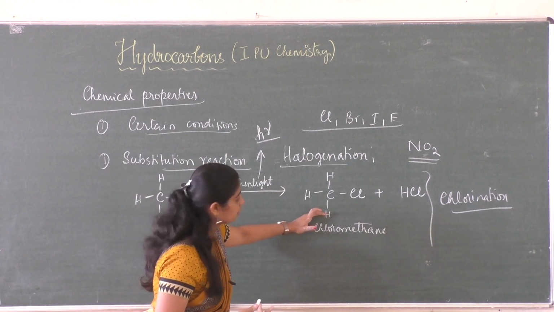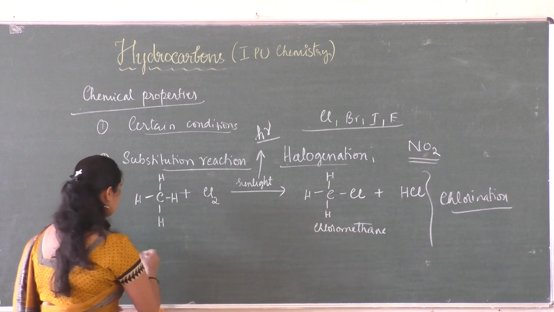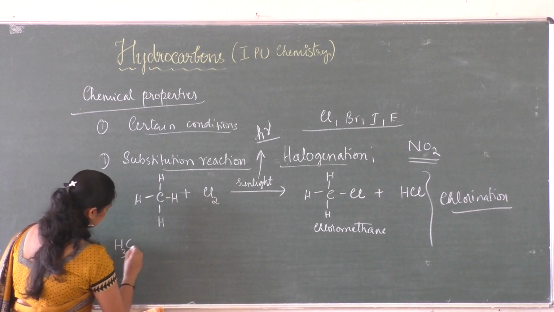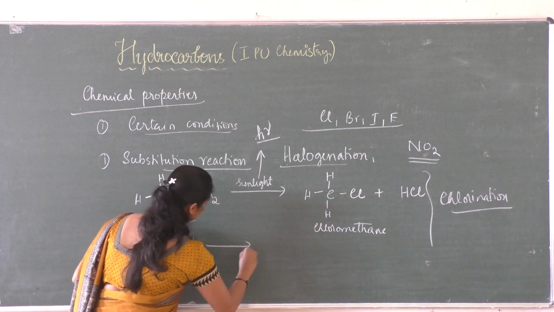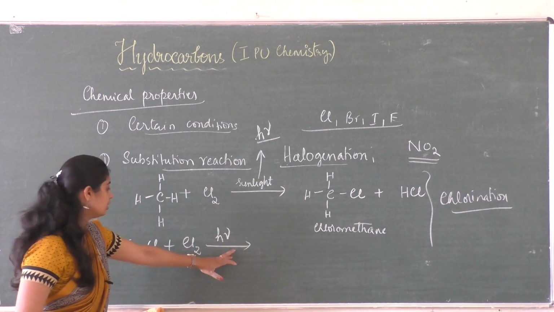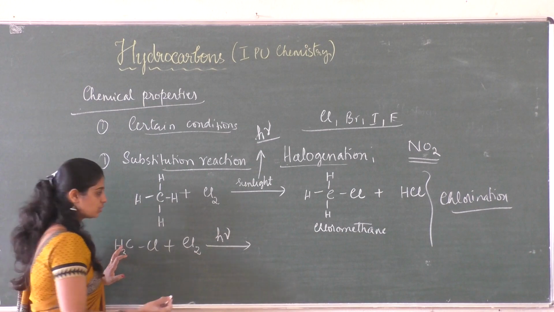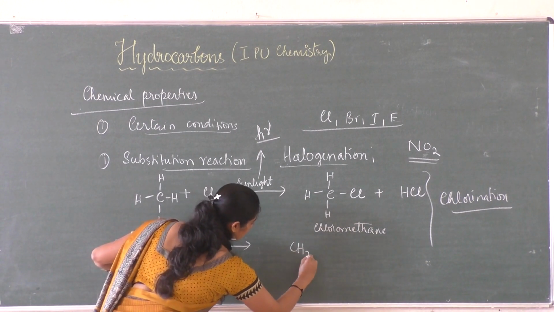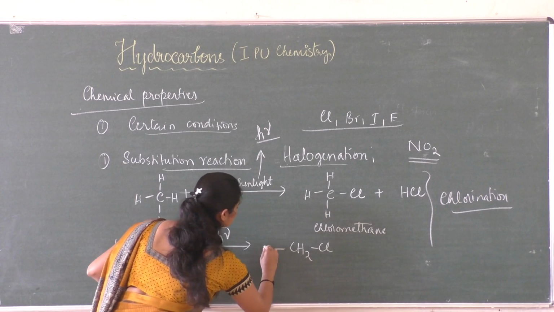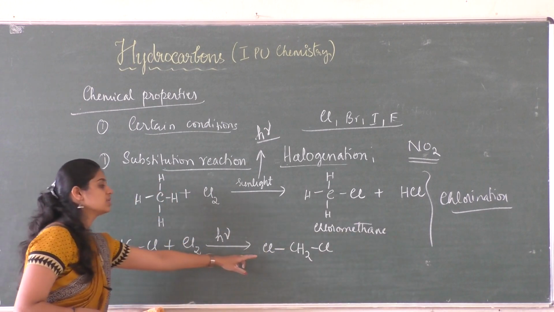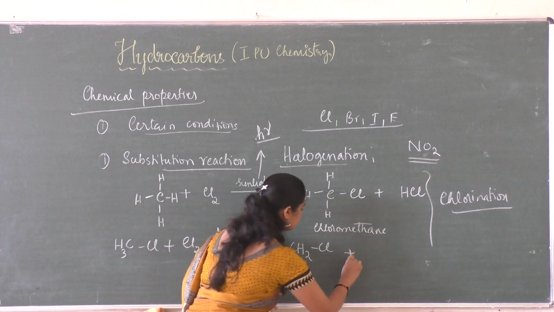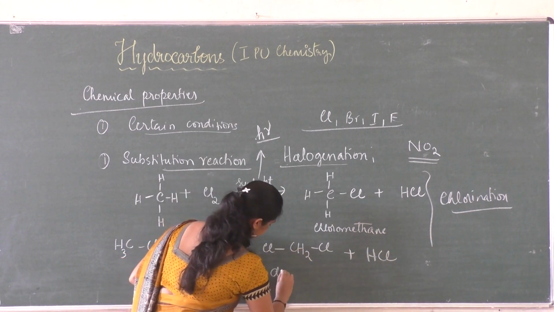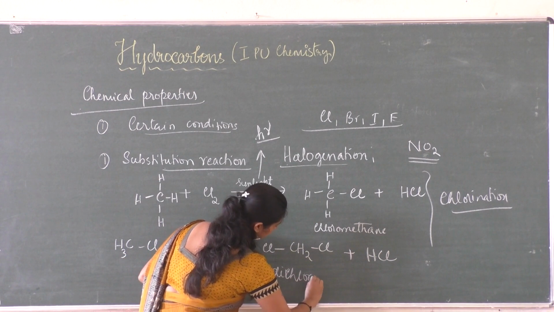Consider this chloromethane, and it is made to react with chlorine again. One more molecule of chlorine, so I can club that and write it as CH3Cl plus Cl2, in the presence of sunlight represented by H nu. One hydrogen is removed, so CH3 becomes CH2. One chlorine is already there, and another chlorine comes in place of the hydrogen. The removed hydrogen combines with chlorine to form HCl. The name of this molecule is dichloromethane.